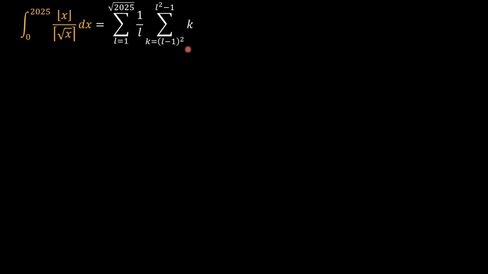Because when L equals 3, then we have 1 over 3 times 3 minus 1 squared, which is 4, so it's 4, 5, 6, 7, up to 3 squared minus 1, which is 8, and then it transitions to 9 in the next cycle.